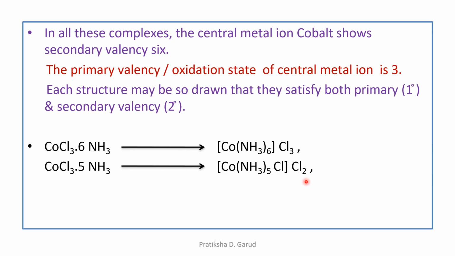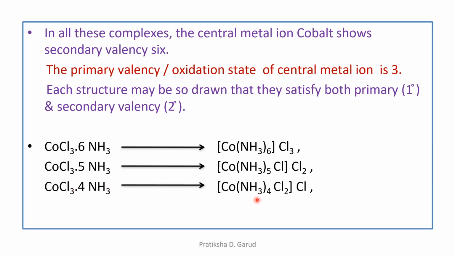by the 2Cl. Next is CoCl3·4NH3. It may be written as [Co(NH3)4Cl2]Cl. So the secondary valency, that is 6, is satisfied by the 4NH3 and 2Cl, whereas the primary valency is satisfied by the 1Cl. And lastly, CoCl3·3NH3. It may be written as [Co(NH3)3Cl3]. So the secondary valency 6 is satisfied by the 3NH3 and 3Cl.